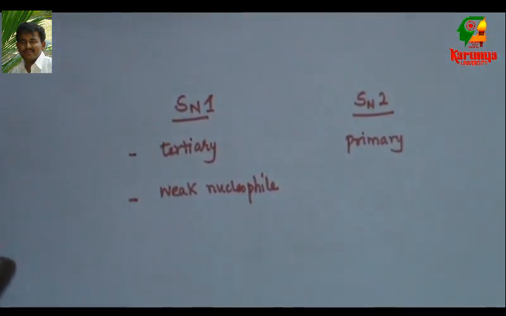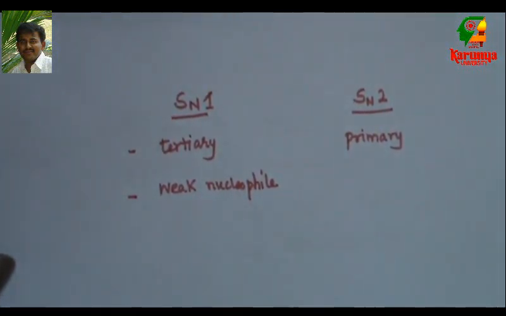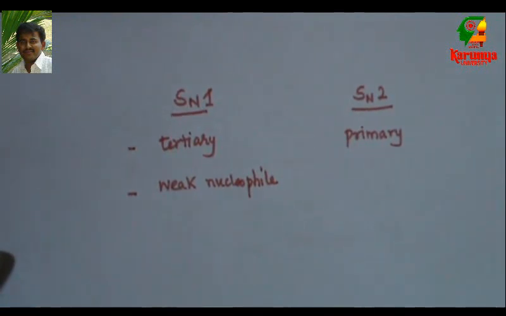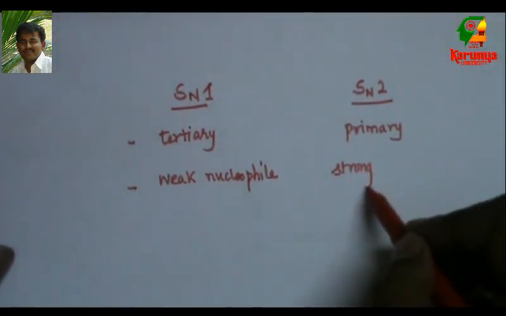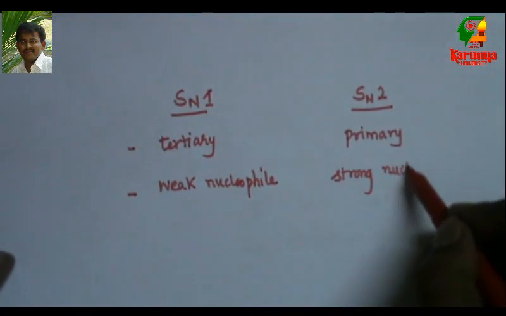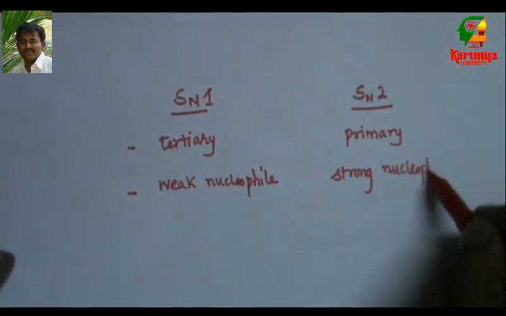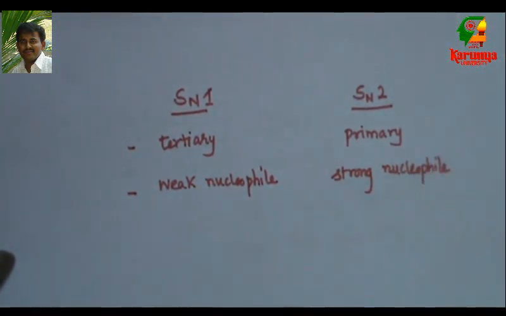The nucleophile may be alcohol, water. They can displace halide to give the product. If it is strong nucleophile, like anion, carbanion, O-, methoxide, alkoxide, so they prefer SN2.